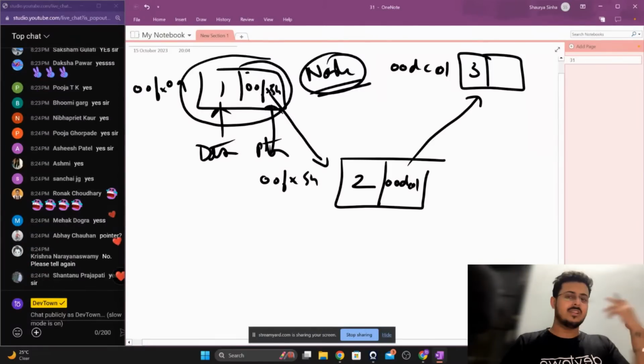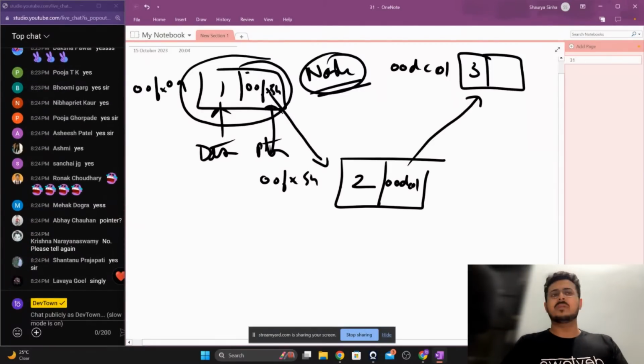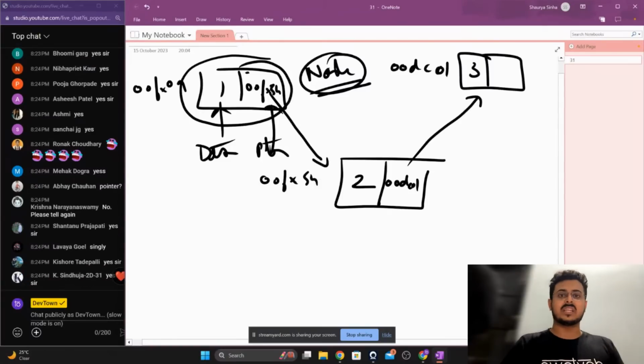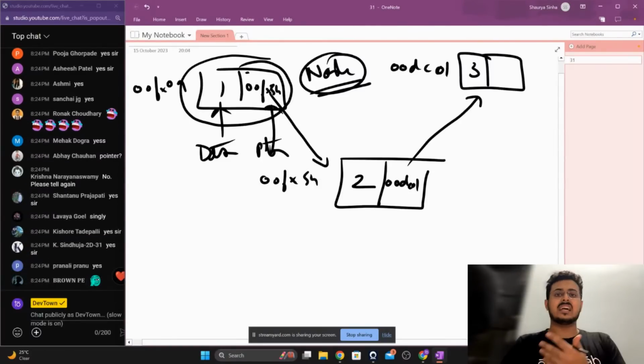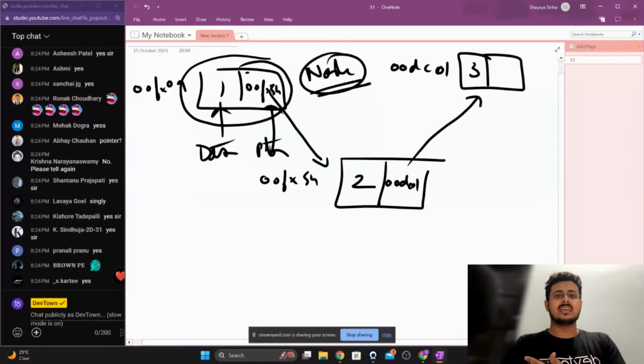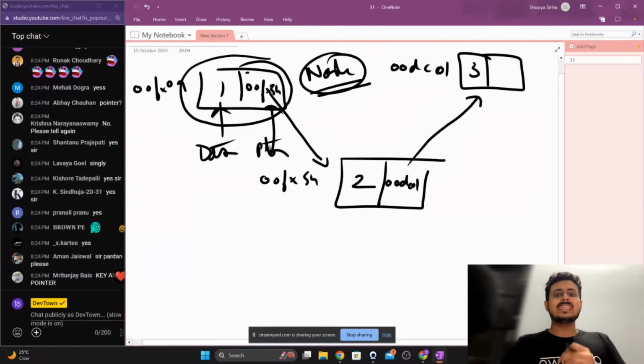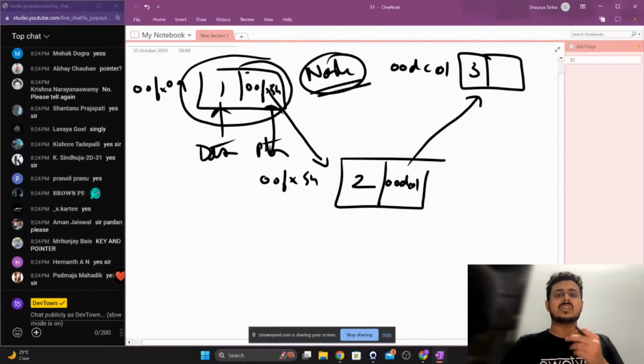Okay, we will learn about other types as well. There are doubly linked lists, there are circular linked lists, and so on and so forth. This is what is called a singular linear linked list. Pointer is something that we have learned in our previous class, guys, so I don't need to tell you again what is a pointer. Singly linked list or singular linear linked list, all these are different names for this type of linked list, guys.